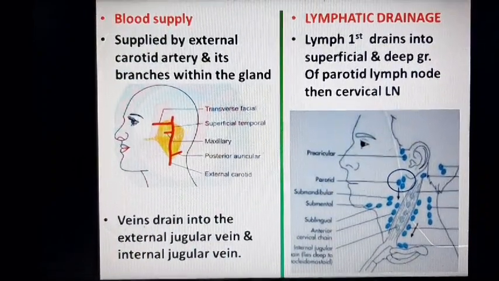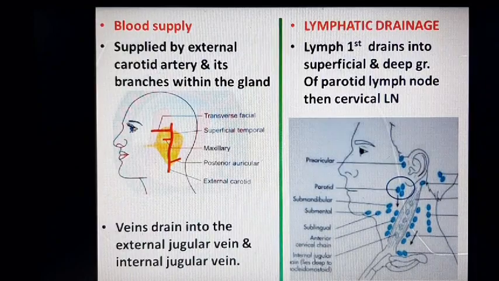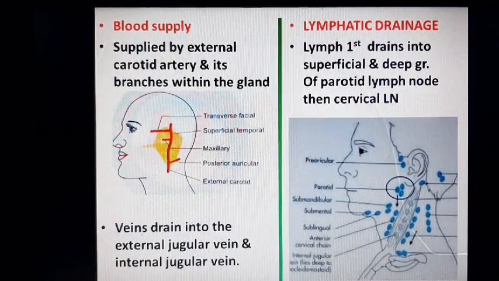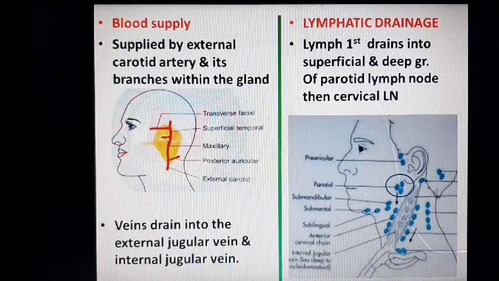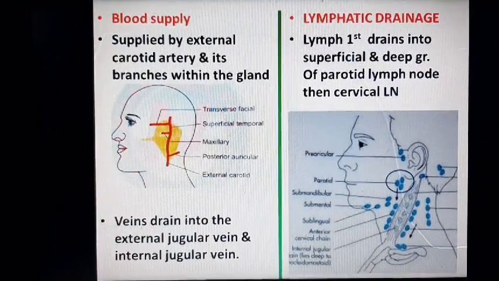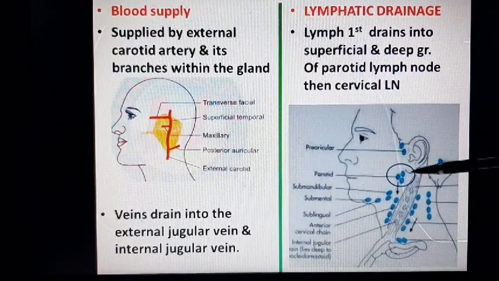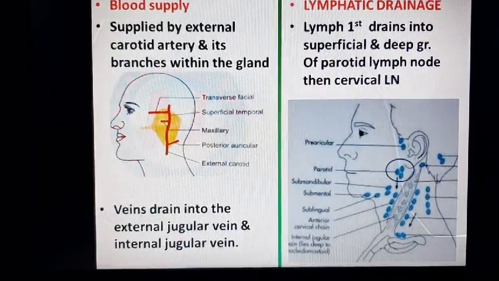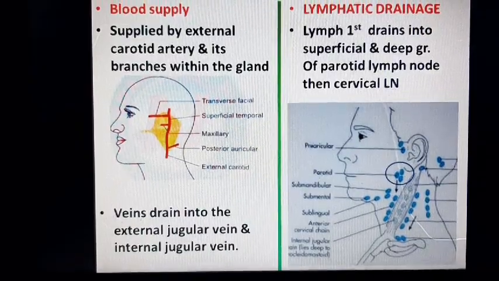The lymphatic drainage of the gland. The lymph of the gland first drains into the superficial and deep group of parotid lymph nodes and then it goes to the cervical lymph nodes. You can see this is the parotid lymph node, and the arrow shows the direction towards the cervical lymph node.